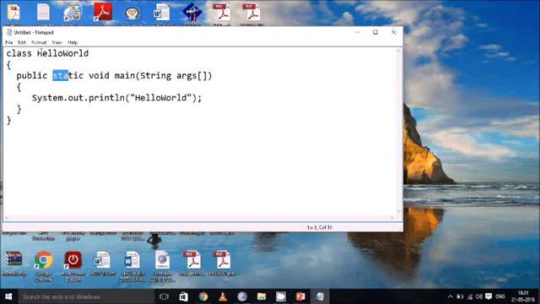And static is a keyword we'll discuss in the upcoming sessions. This void main specifies the main function, or main method, of a Java program. And for String args, by default every Java program consumes the data type as string, so we have to use a String args array. And the print statement is System.out.println followed by the string.